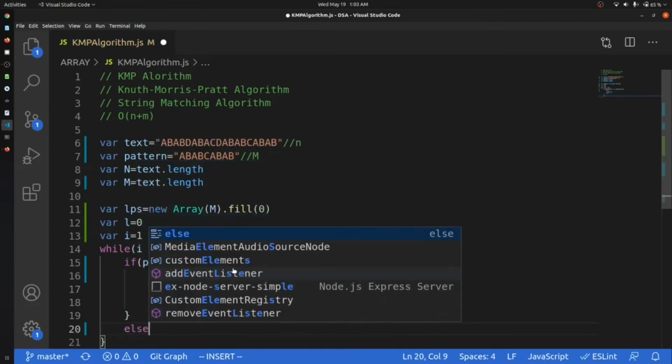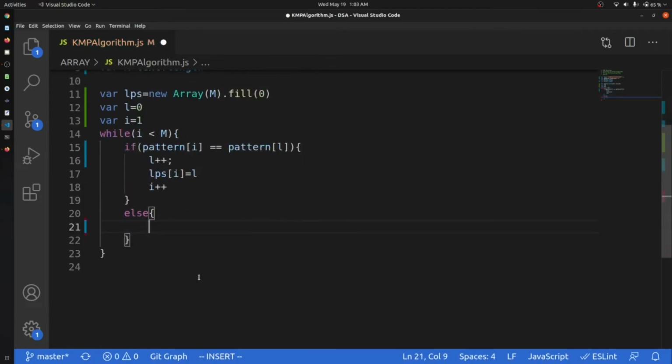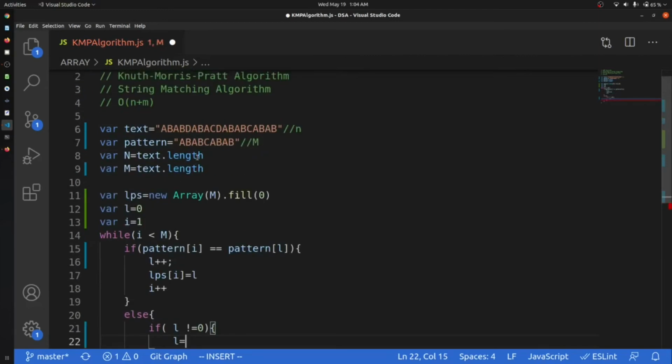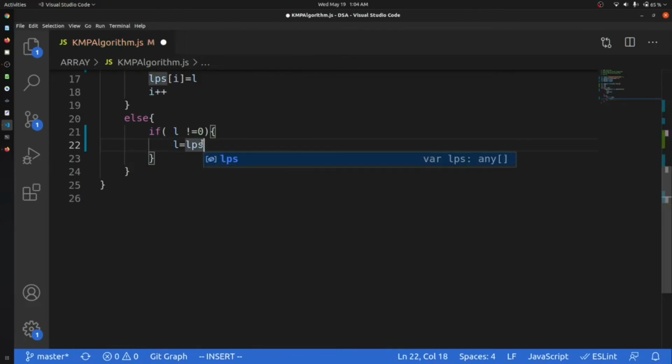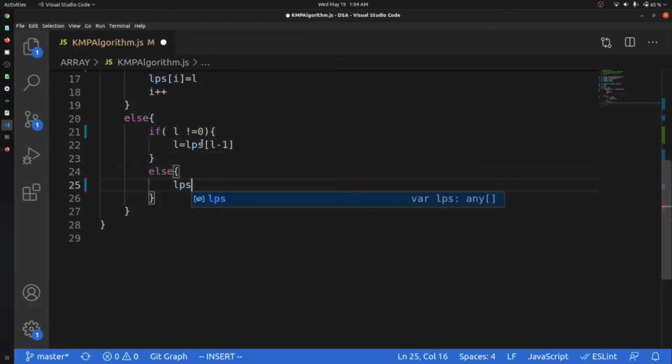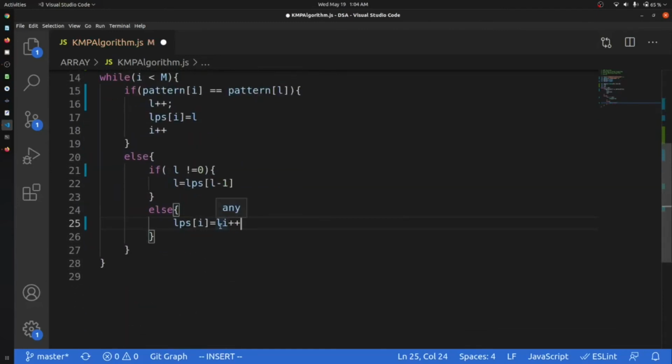Now what we will do, we will just see if this is not equal, then we will check if L is not equal to 0. Okay, if L is not equal to 0, then what we will do, we will take L to the LPS at L minus 1. We will just go to the previous point where it was equal. We will go to the LPS at L minus 1. Okay, and if this is not the case, then what we will do, we will just set the LPS at I equal to L, and then we will increase I plus plus. Okay.